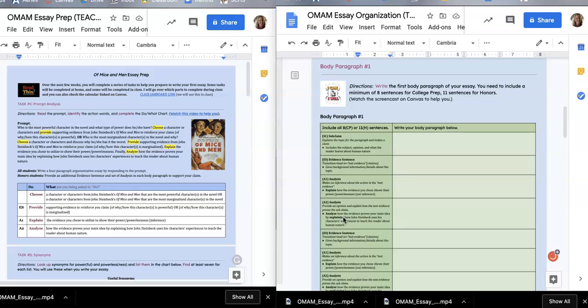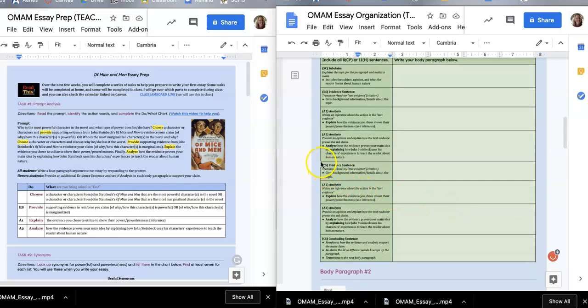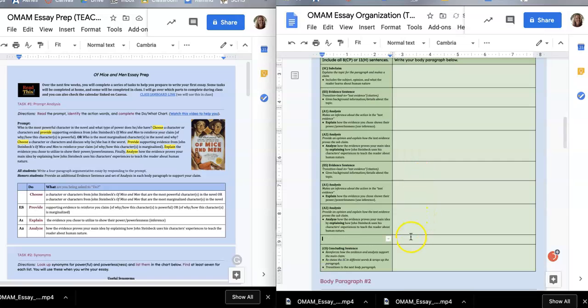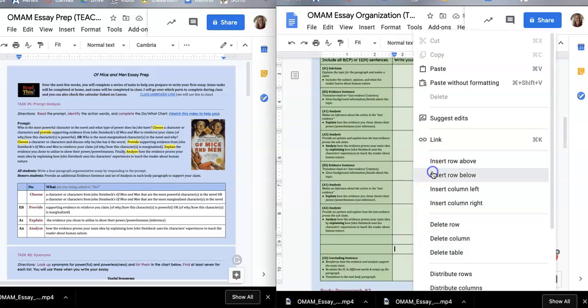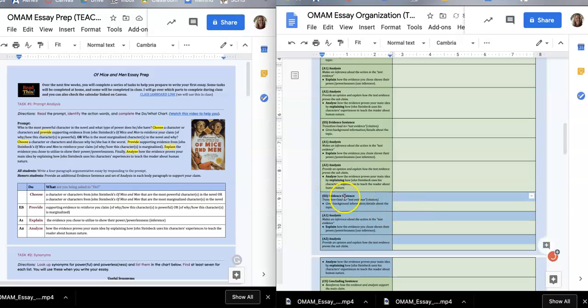So basically what you will need to do is copy a chunk of information, an ES, an A1, and an A2, copy those. You will then go to the second to last box here, right click it, and it gives you an opportunity to insert some rows below. You want to insert a row, and you want to do that actually 3 times. Insert row below, insert row below, and you are going to paste an additional evidence sentence and analysis into your paragraph.